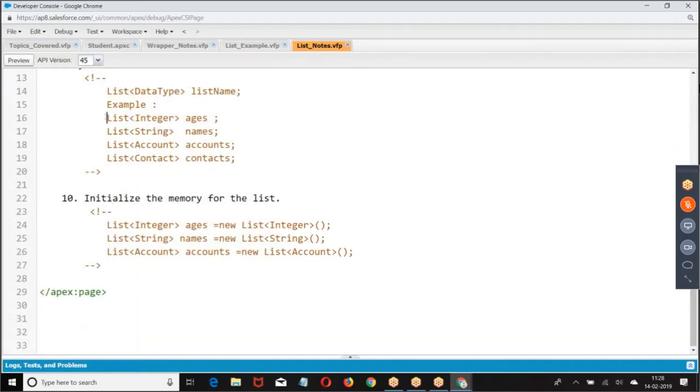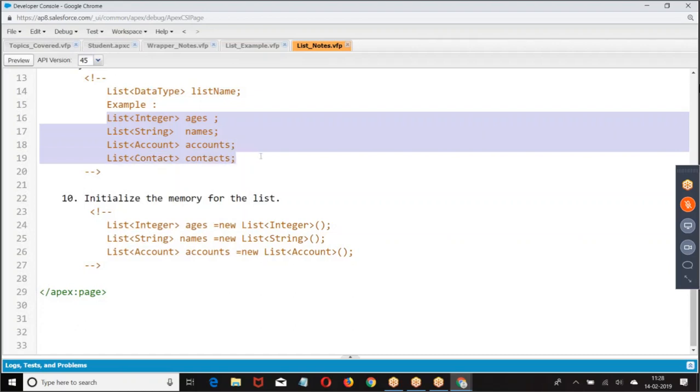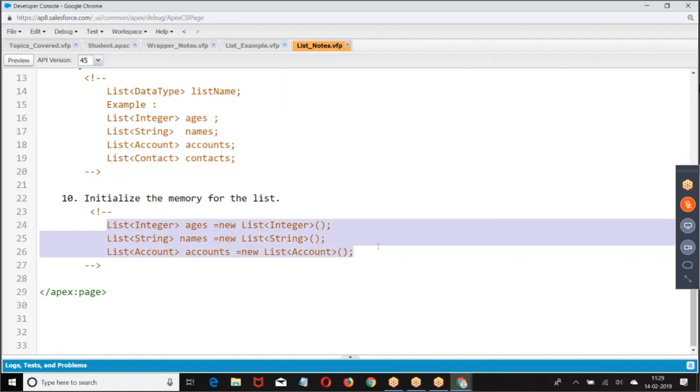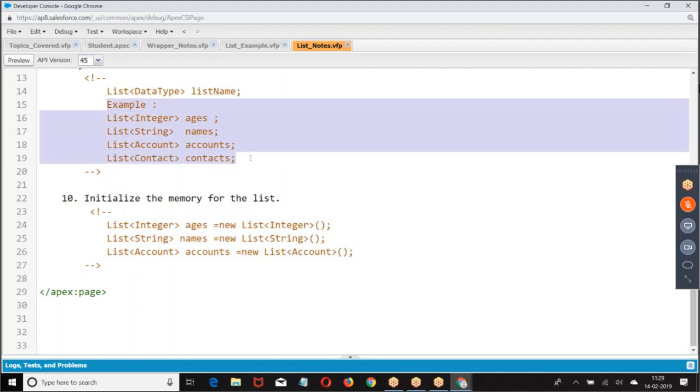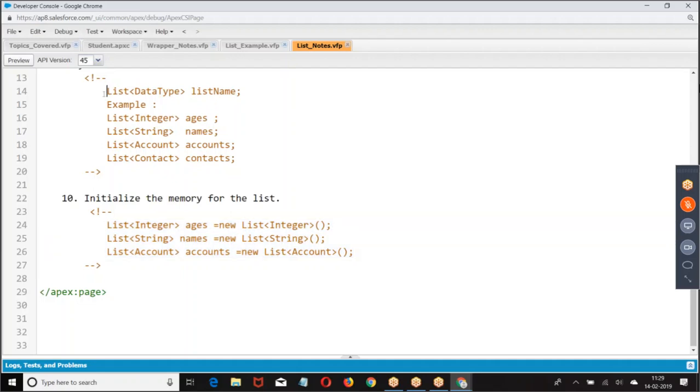Now tell me, all these are what? Is it empty or null? All these are null. In this case, all these are empty. These are null, these are empty. I hope you are good with this. Everyone has followed? Okay. Now, how do you initialize the value?